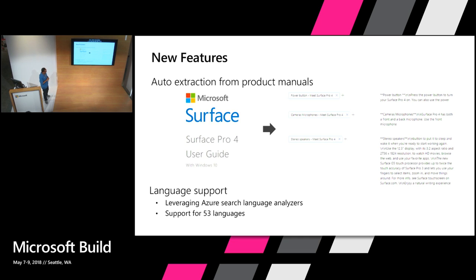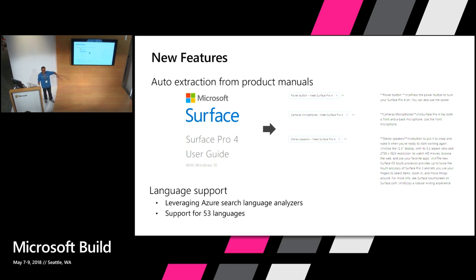And finally, language support. Remember, I briefly mentioned we took a dependency on Azure Search. The one cool thing that gives us, other than the fact that it's a highly scalable service, is that Azure Search has a concept of language analyzers. They have both the Lucene and the Microsoft analyzers, and language analyzers bring in their own set of things like word breakers, lemmatization and stemming, right? So we are able to leverage that right out of the box from Azure Search.